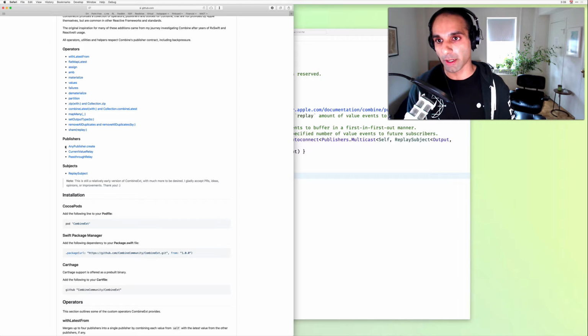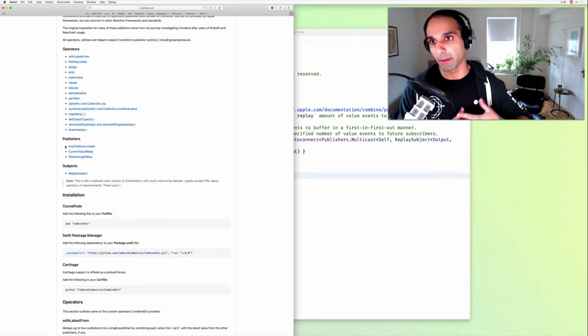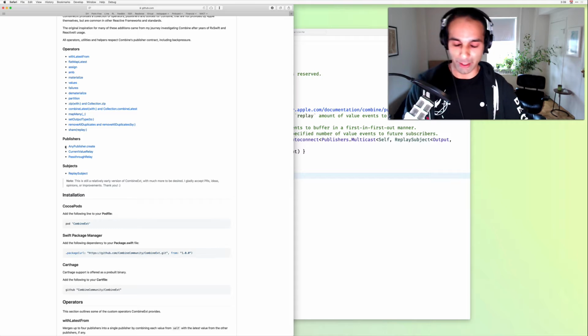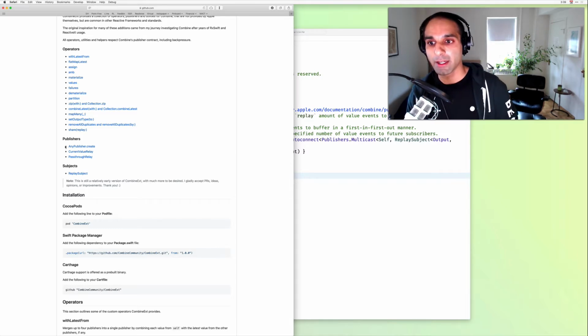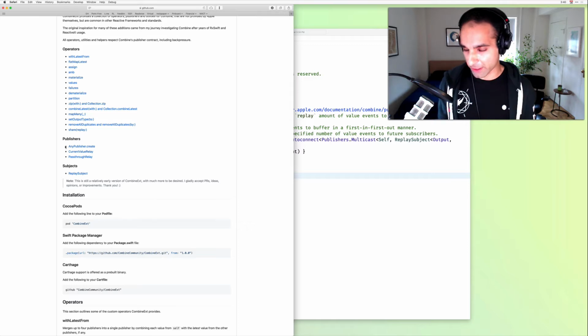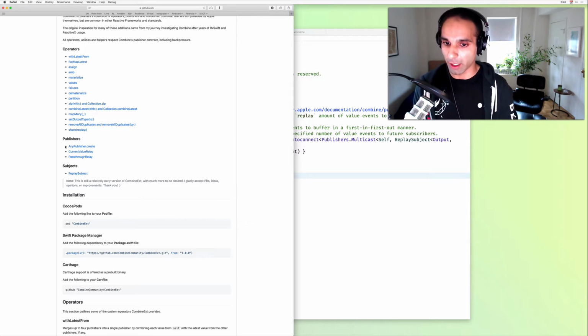A lot of them port those extensions from RxSwift and ReactiveSwift over to Combine. And maybe, like I mentioned earlier, Apple will fill in these gaps someday. But until then, we can do that as a community, and maybe someday these will land in the actual framework itself. What's awesome about prefix duration for the time interval case is that it's relatively straightforward to create this operator, and we can do so by composing existing operators in the framework, most notably that prefix until output from operator.